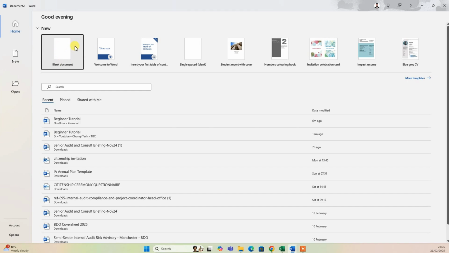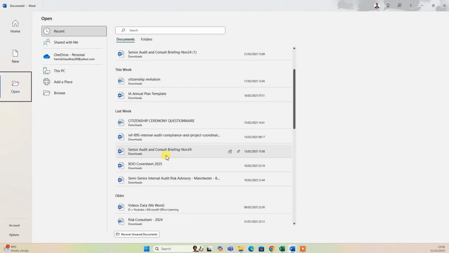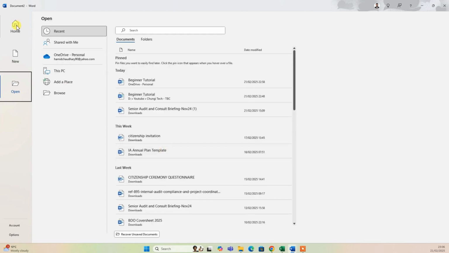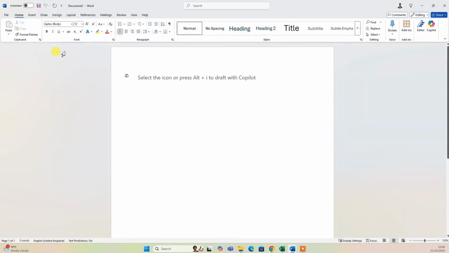I can start with a blank document or I can use the ready-to-use templates. There are more templates here as well. The purpose of these templates is to give you a head start if you want some ideas. So you can click any template to use, or you can open any existing document in your computer. These documents already exist in the computer. So I'll go to home and start with the blank document. Click on this one. A blank document will appear.